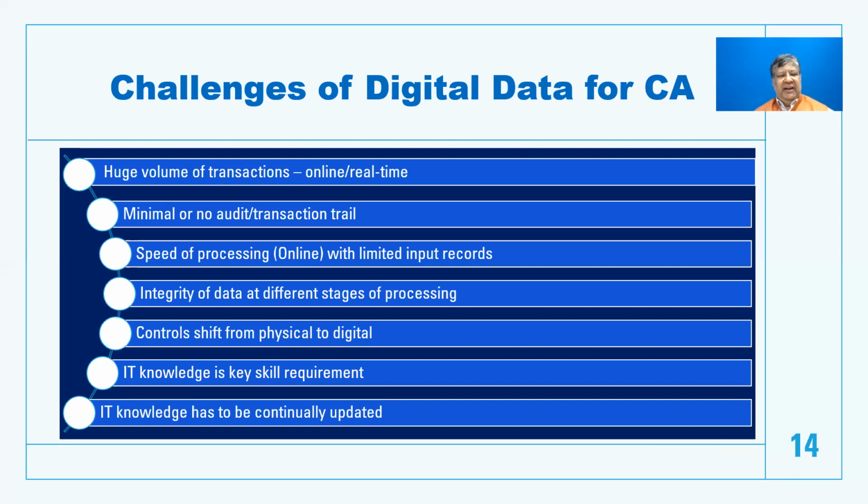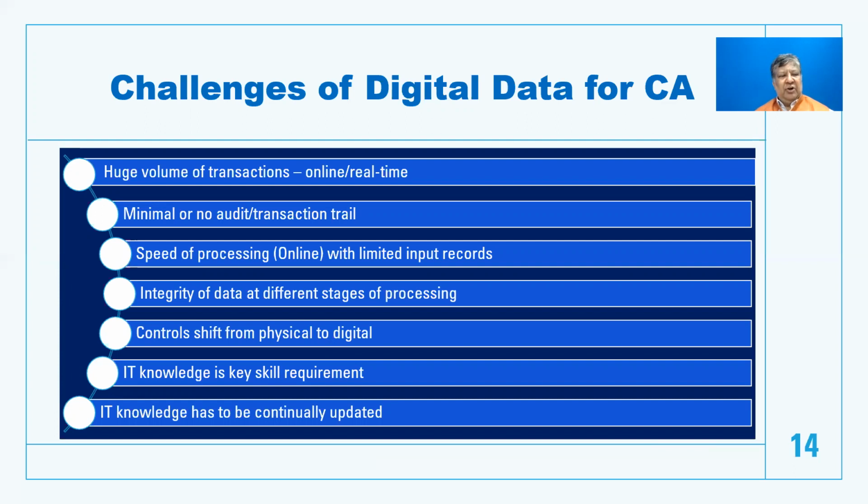And you need to ensure the integrity of data at the different stages of processing, right at the time the data is captured, when the data is processed, and the data is stored and made available to the stakeholders as required. The controls which were available externally in a manual environment, you find that they get embedded inside technology.